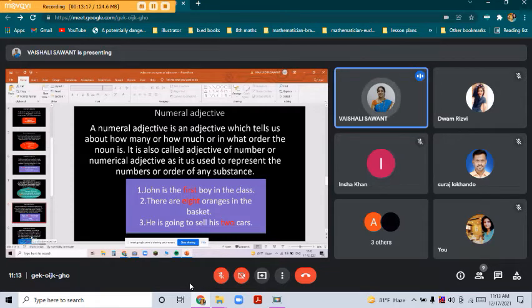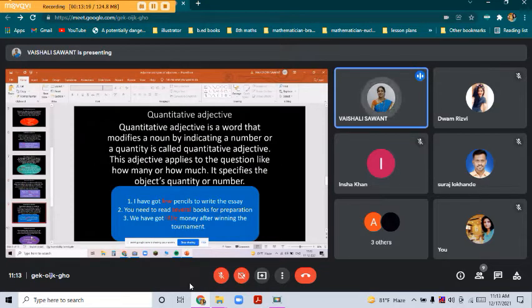So now coming to the next part, quantitative adjective. Yes, Darshana, read quantitative adjective. Yes. Who is reading quantitative adjective? Shall I read? Yes, yes, read.